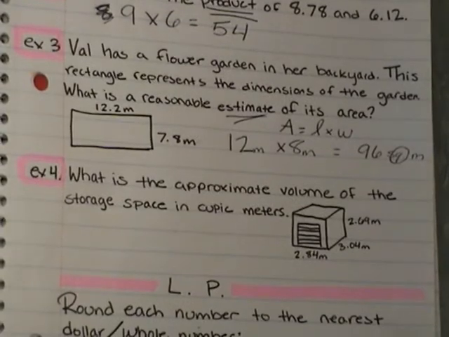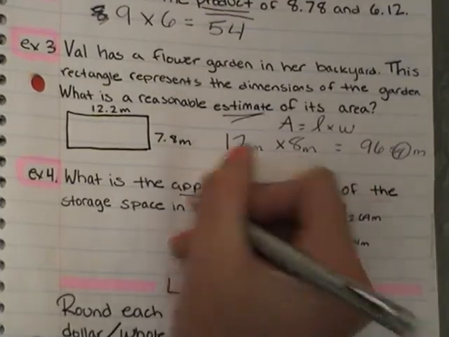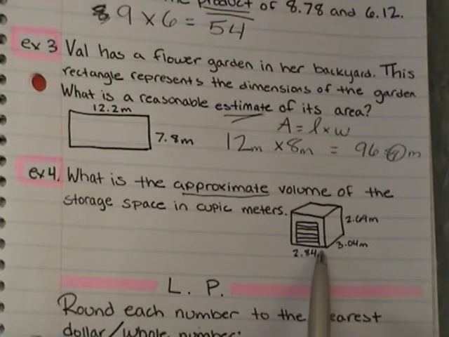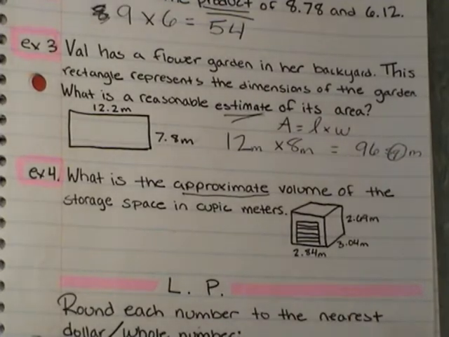And our last example for tonight. Okay, right now we're looking at the dimensions of a personal storage space in this diagram. What is the approximate, again another keyword like estimate, approximate, about, what is the approximate volume of the storage space in cubic meters? Alright, so we have our length, our width, and our height. We did this lesson a couple days ago.